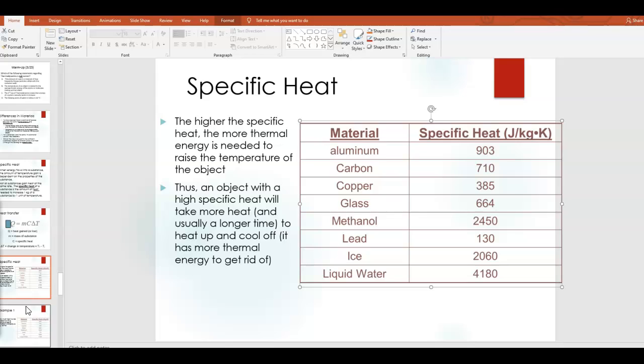And so we'll talk about that a little bit later, but that's one reason why cookware is made out of metal, because if you put, let's say, a glass pan on the stove, carbon or glass, which are non-conductors, have a much higher specific heat compared to, say, lead or iron, for example. And so that means they're not going to heat up as easily.